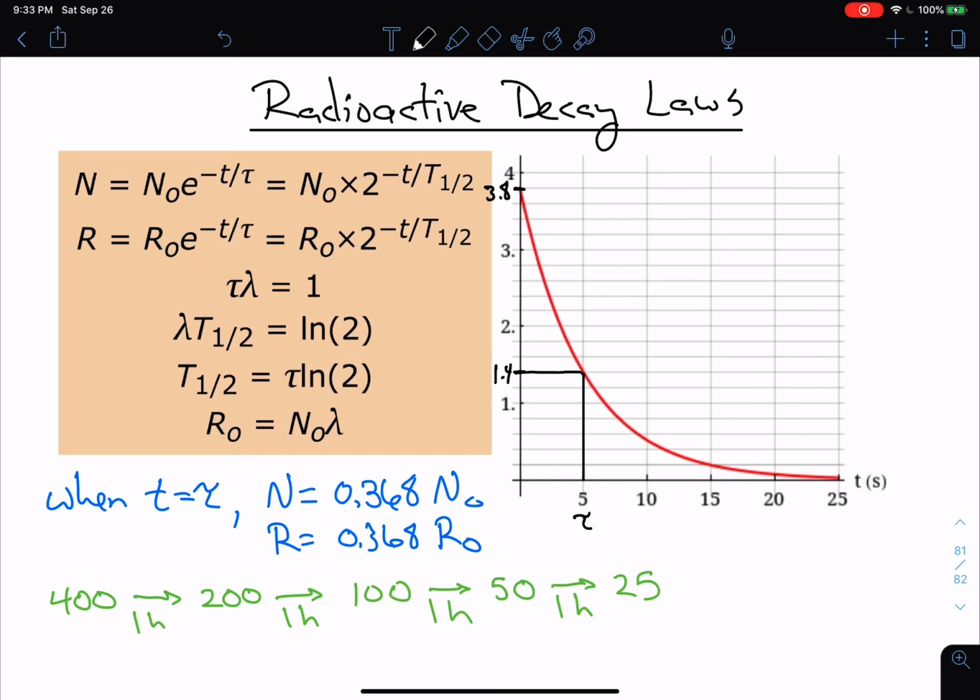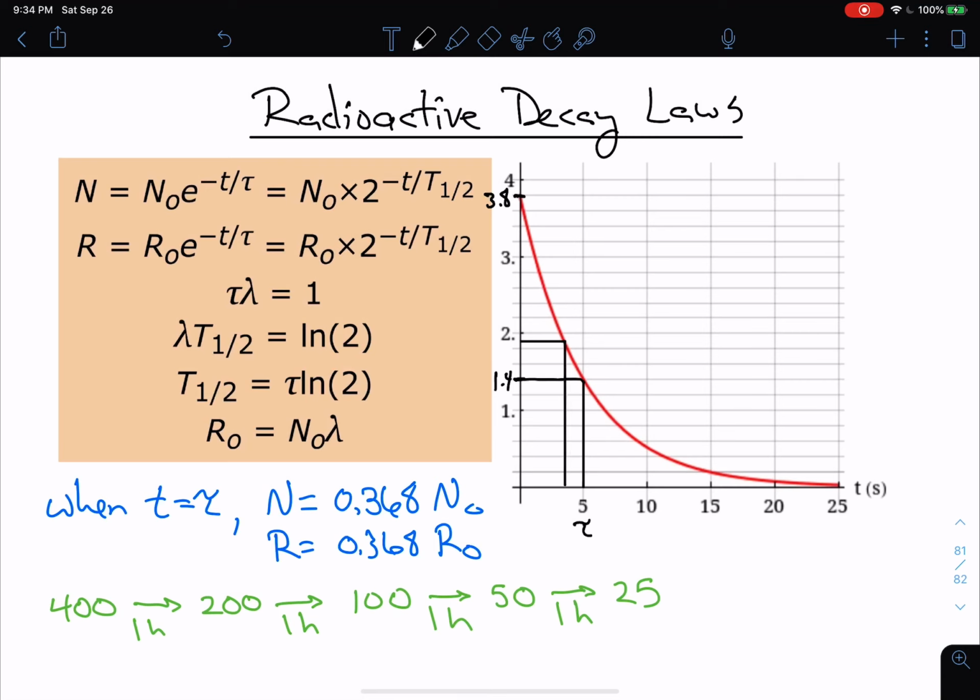Now, if I want to get the half-life, I started with 3.8. How long to get to 1.9? 1.9 is going to be about right here. And so I come down, and this is how I would get it. Now, I can't get an accurate value here. I would guess that's about 3.5. That's just an estimation on my part, but that's how we get the half-life. So this right there would be the half-life.